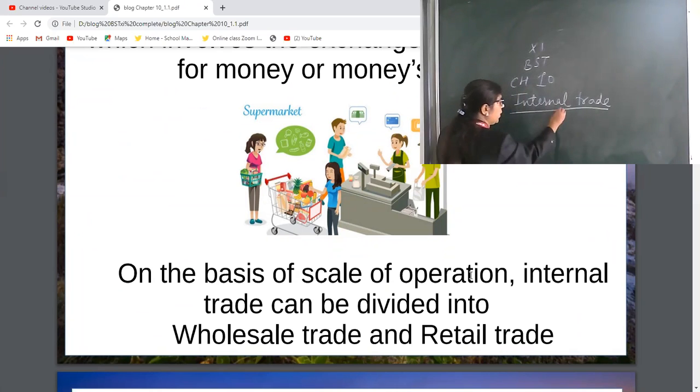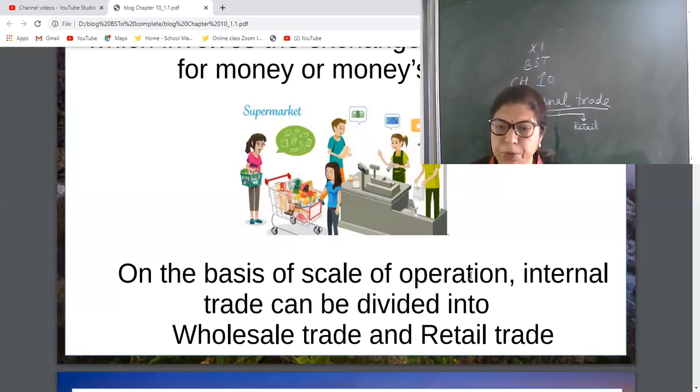See, that is divided in two parts: wholesale, retail.